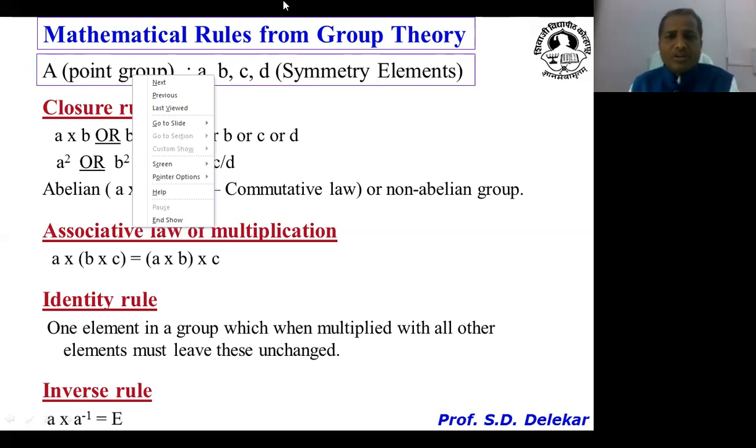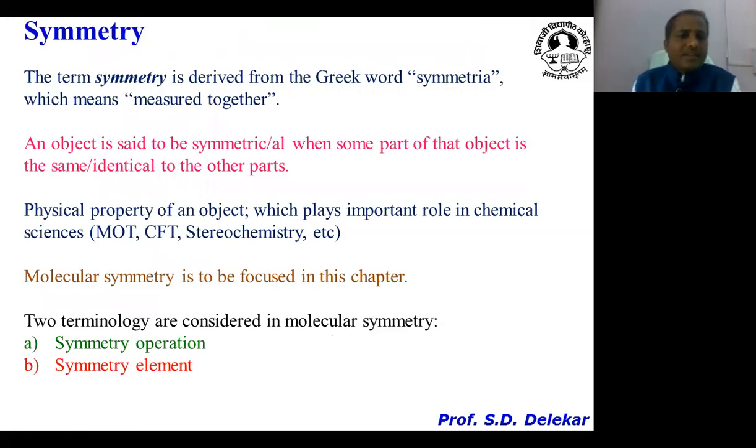So this is somewhat the introduction about molecular symmetry as well as a few rules from mathematics. Now about symmetry: an object is said to be symmetrical when some part of that object is the same or identical to the other or remaining part.